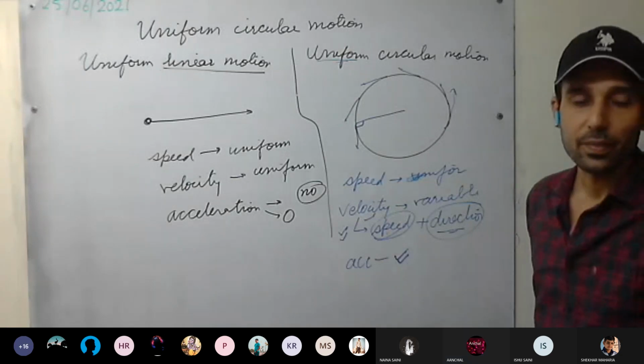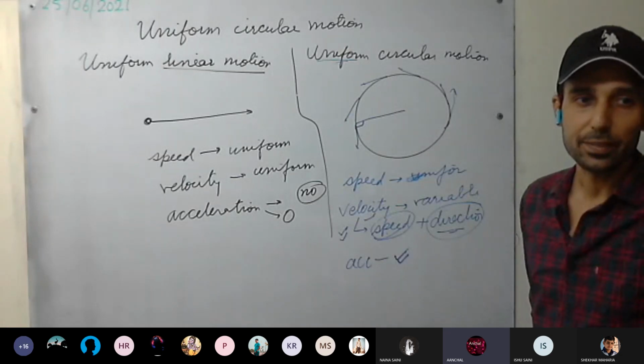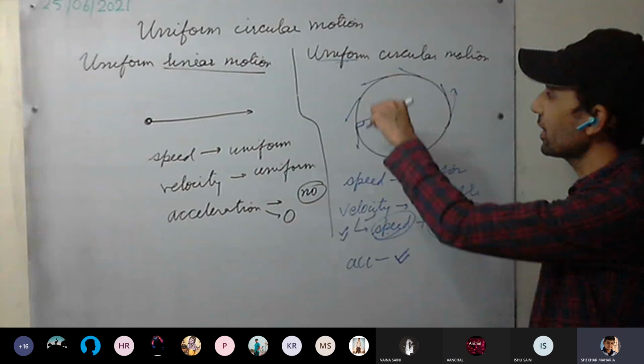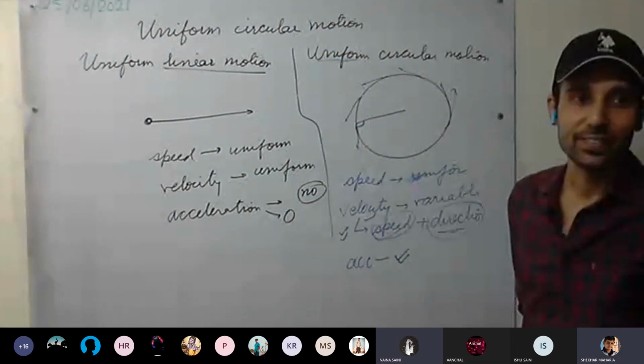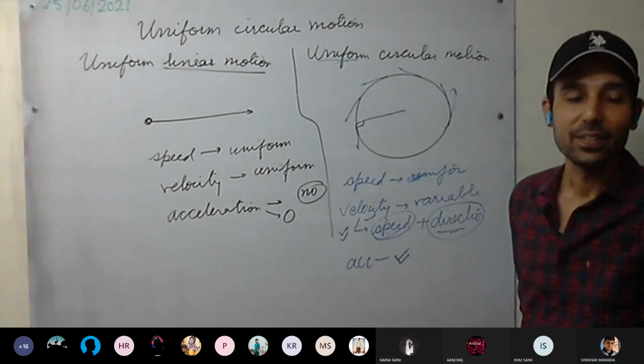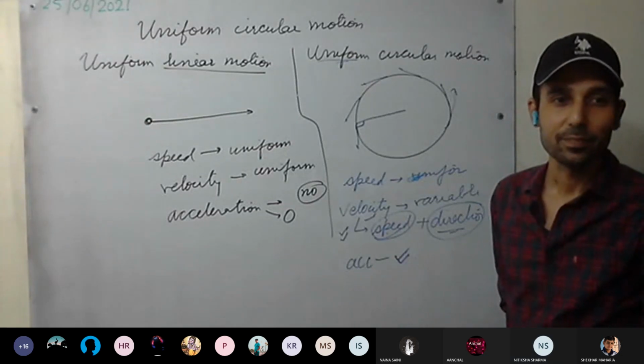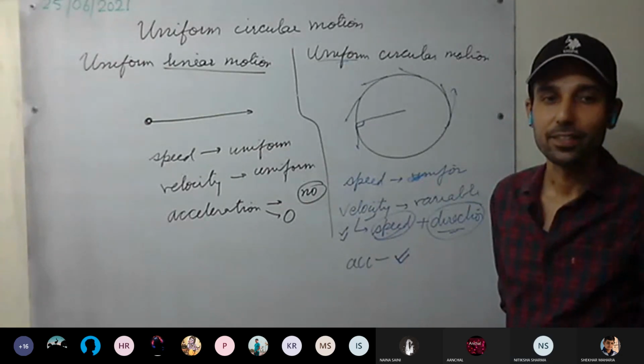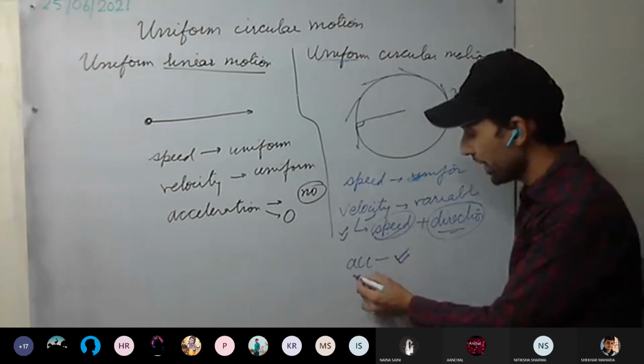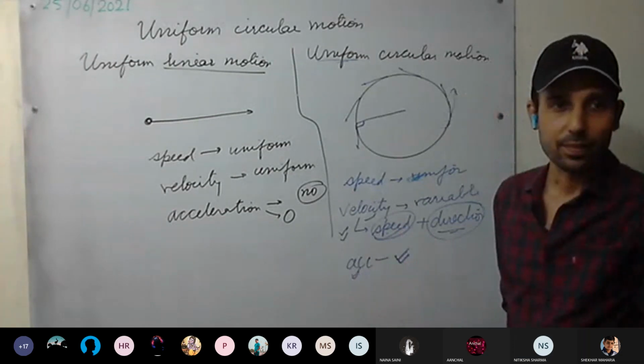Uniform or variable? Is the direction of acceleration changing or not? Variable. How do we find the direction of acceleration?